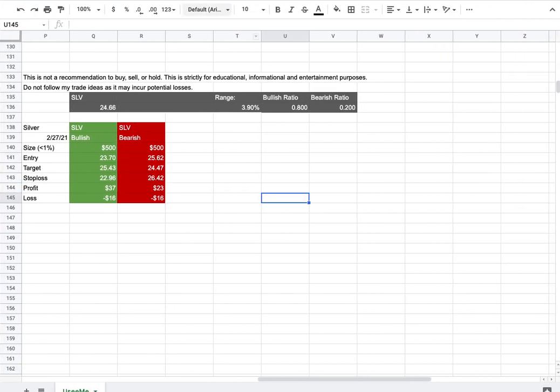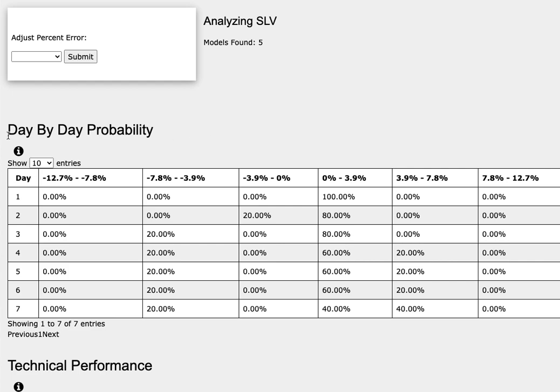So how did I develop these trade ideas? It all comes from the day-by-day probability model, which is available in the link below, so do check it out. As we progress to the 5th day or week of trading, silver futures has a 60% chance to climb between 0 to 4%, a 20% chance to climb between 4 to 8%. To the downside, it has a 20% chance to fall between -4 to -8%.